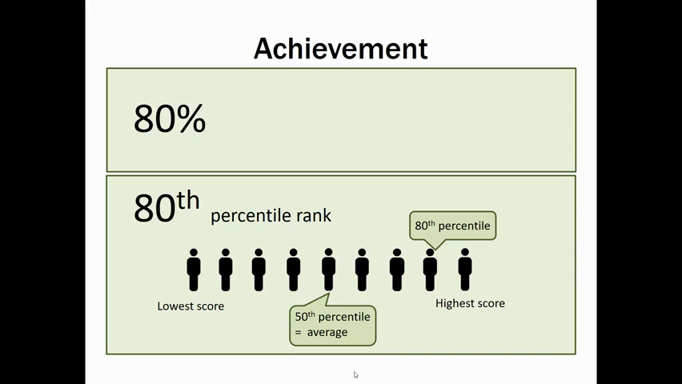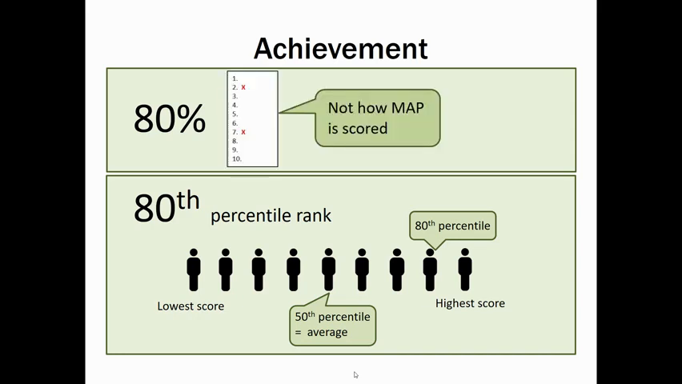There are different ways to measure achievement. 80% on a classroom assessment means that the student answered correctly 80% of the items on the test. That 80% for one student on a classroom assessment does not tell you how the other students in the class scored. 80% could be the highest score in your class, or it could be the lowest score in your class.